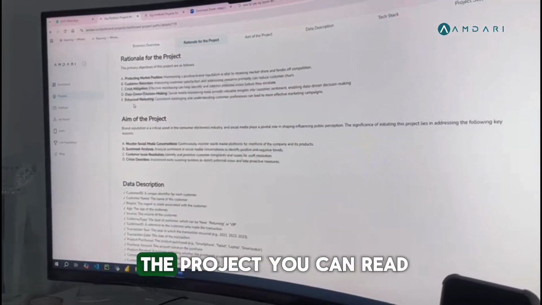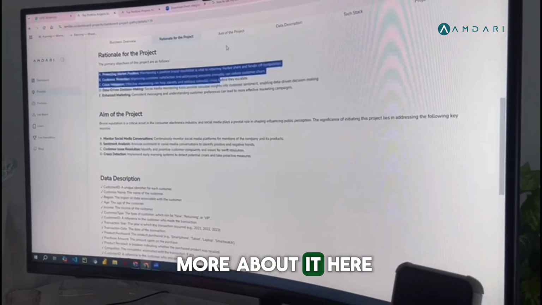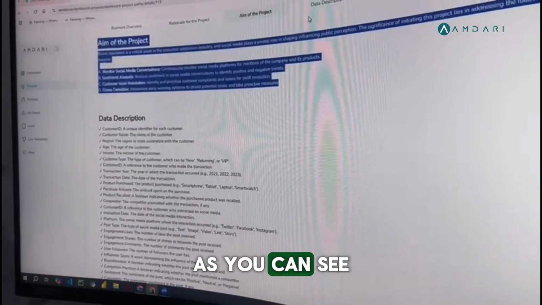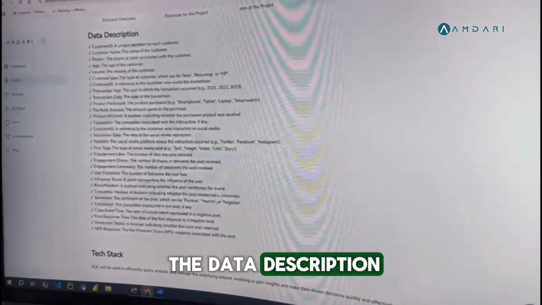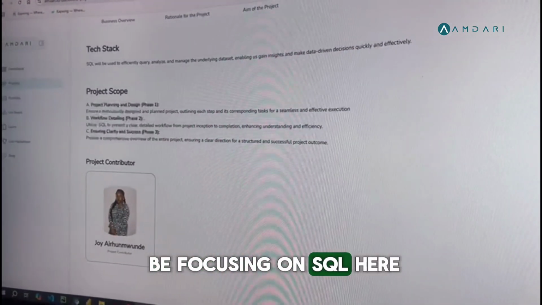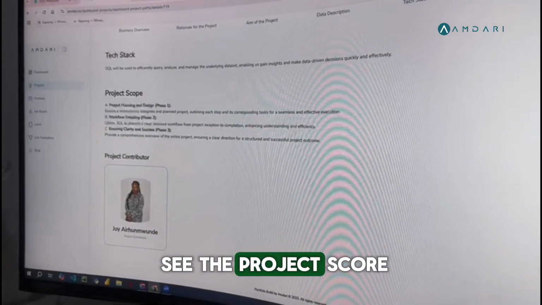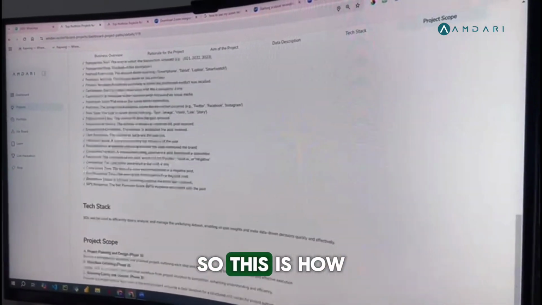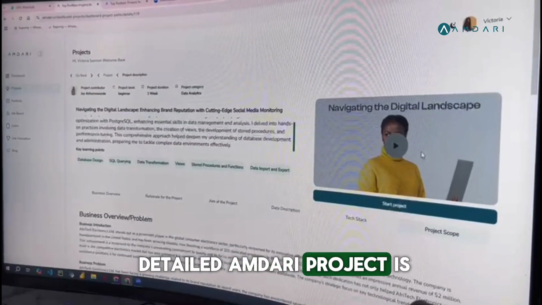Now the rationale for the project. You can read more about it here. The aim of the project, it's also right here, as you can see. The data description, the tech stack. So you can see that you're going to be focusing on SQL here. And then you can see the project scope. And you can see the project contributor as well. So this is how detailed Amdari project is.